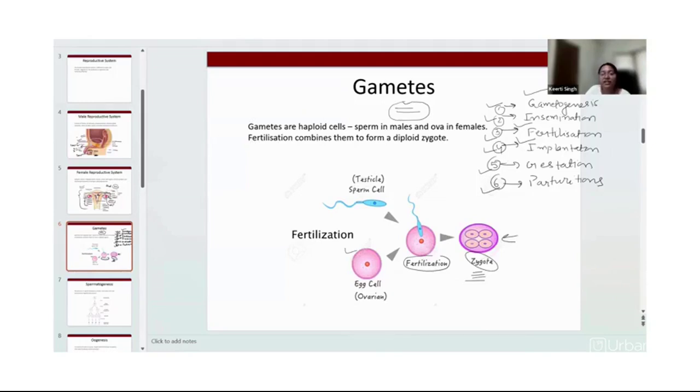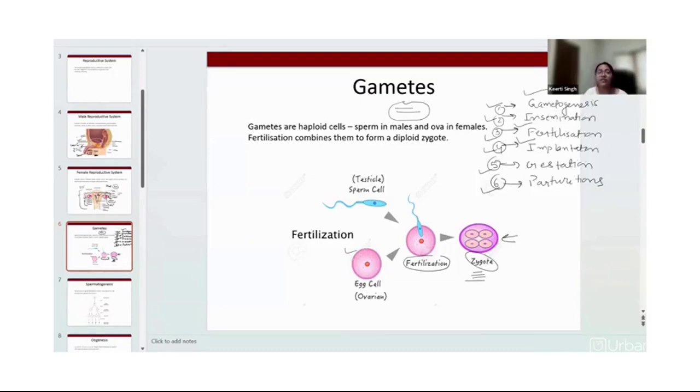After implantation, the next period is gestation. What is gestation? This gestation is the 9-month period that a woman undergoes, when a child is developing inside the woman's body, in the uterus. And next is parturition. So this chapter is all about the six processes, starting from gametogenesis to parturition.